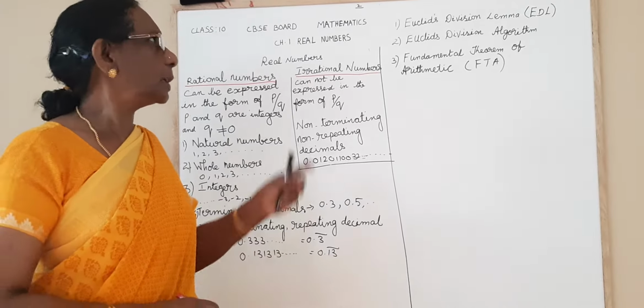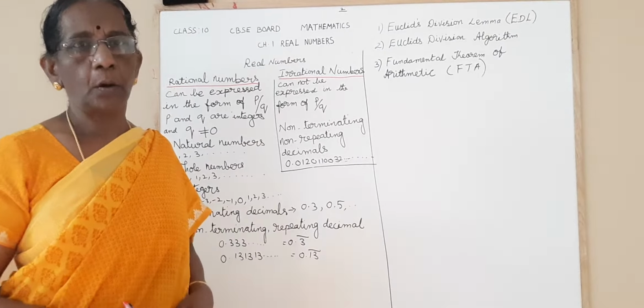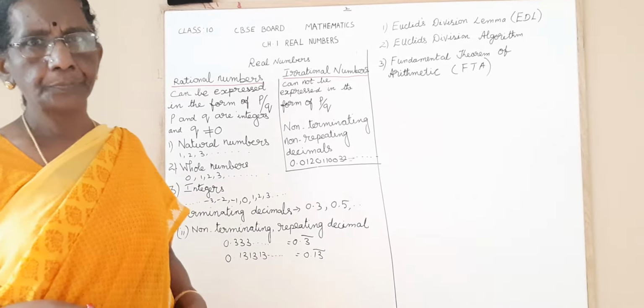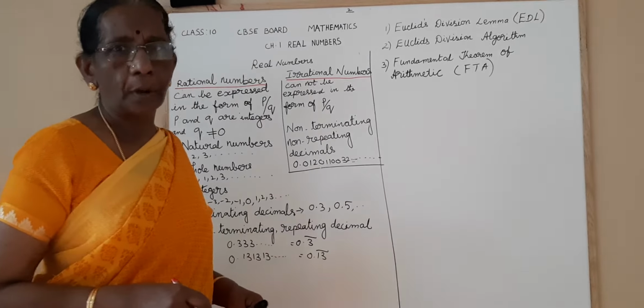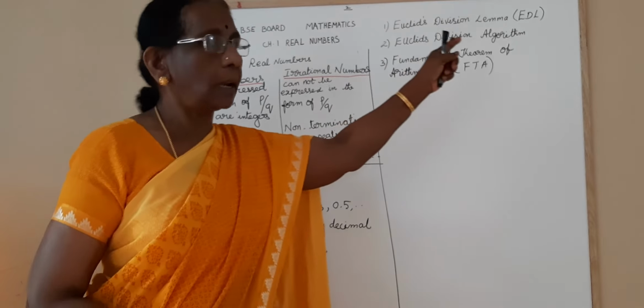Okay. Now in 10th standard, we are going to study some important properties of positive integers. What are the important properties? First one is Euclid's division lemma. Next one, Euclid's division algorithm. Next one is fundamental theorem of arithmetic. First let me explain what is Euclid's division lemma, then we'll see what is division algorithm, then at last we'll see fundamental theorem of arithmetic.